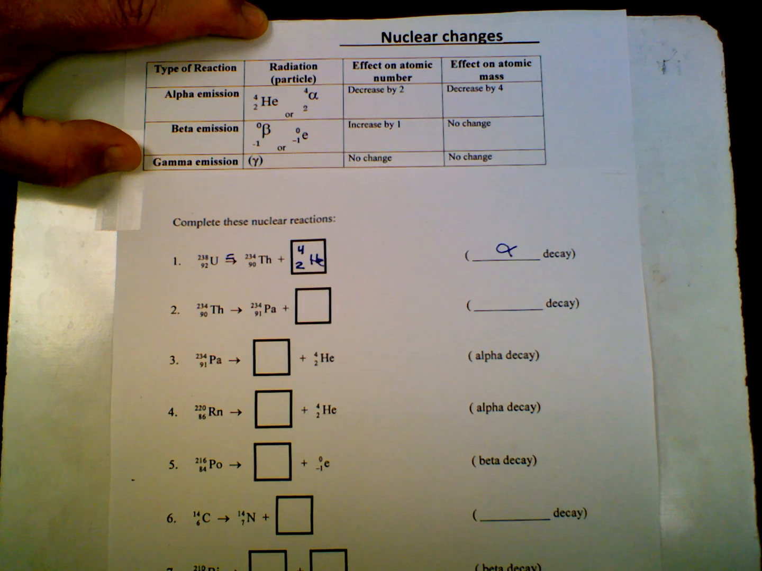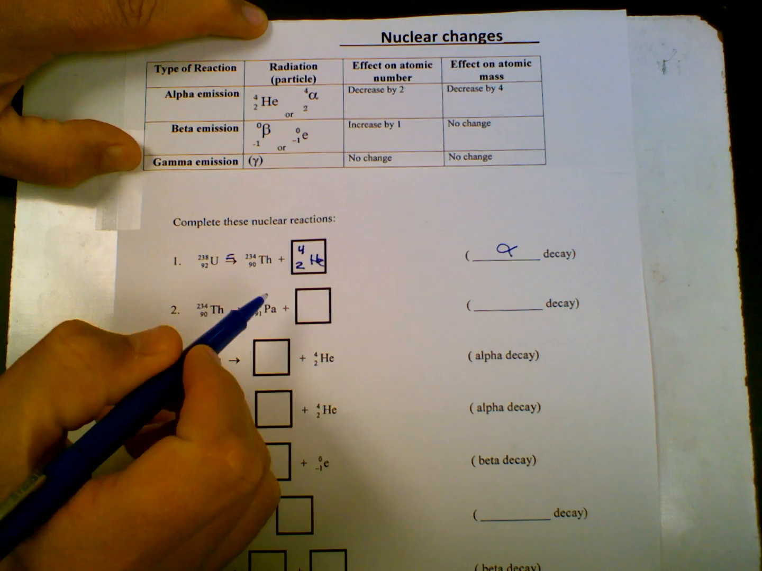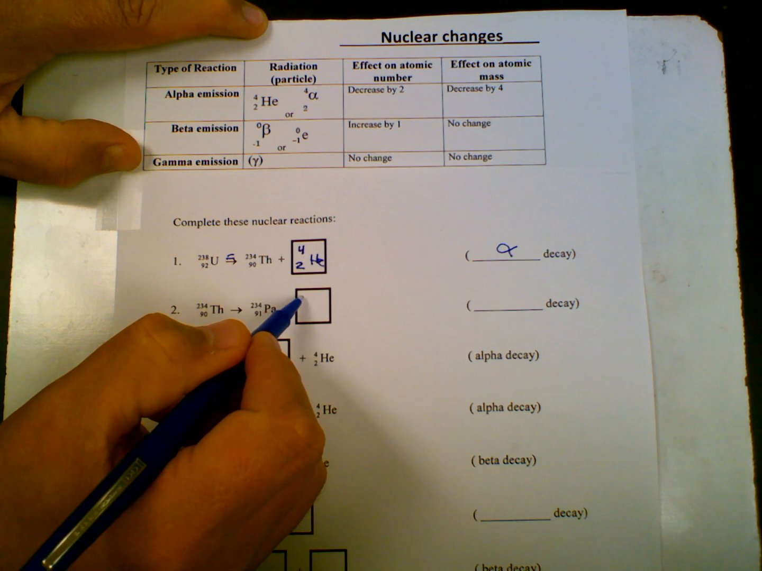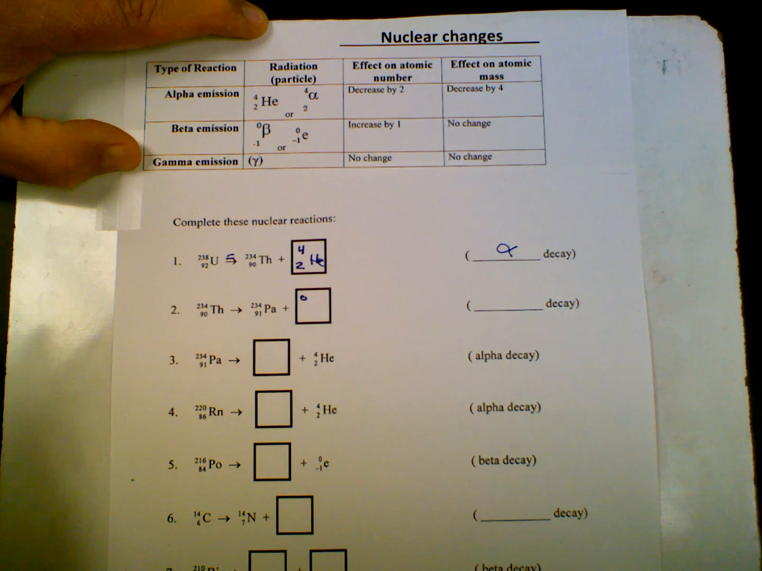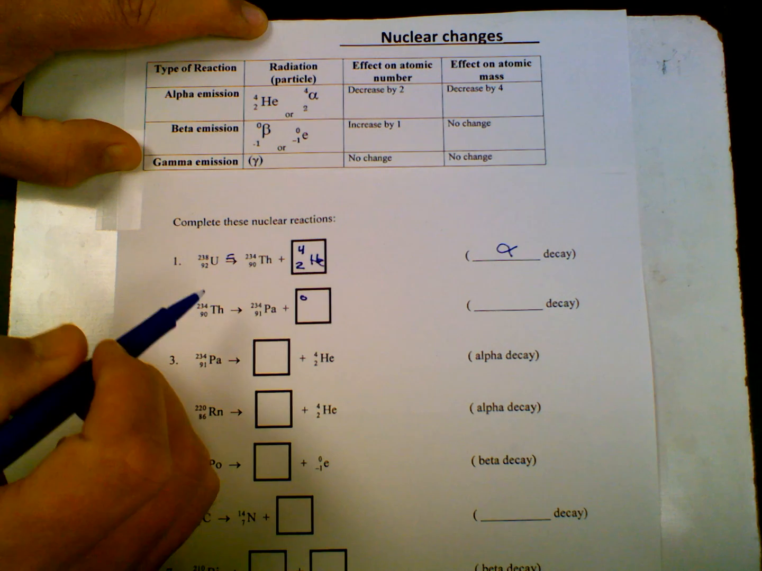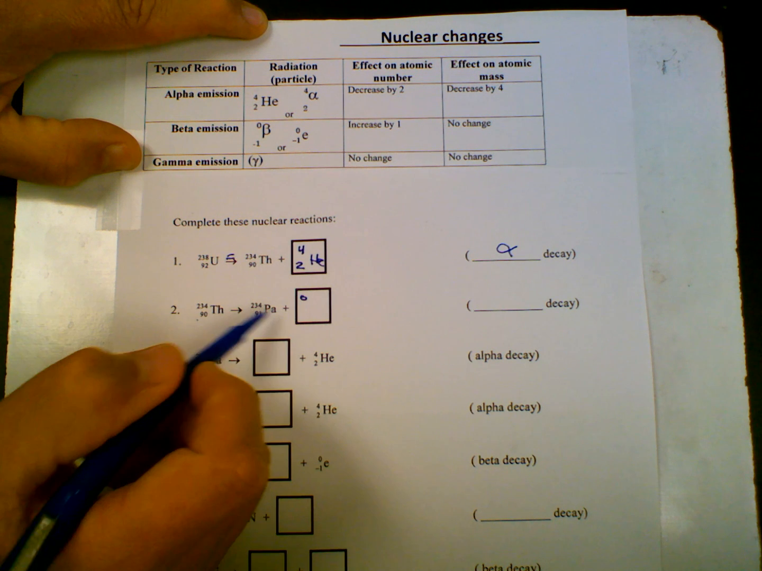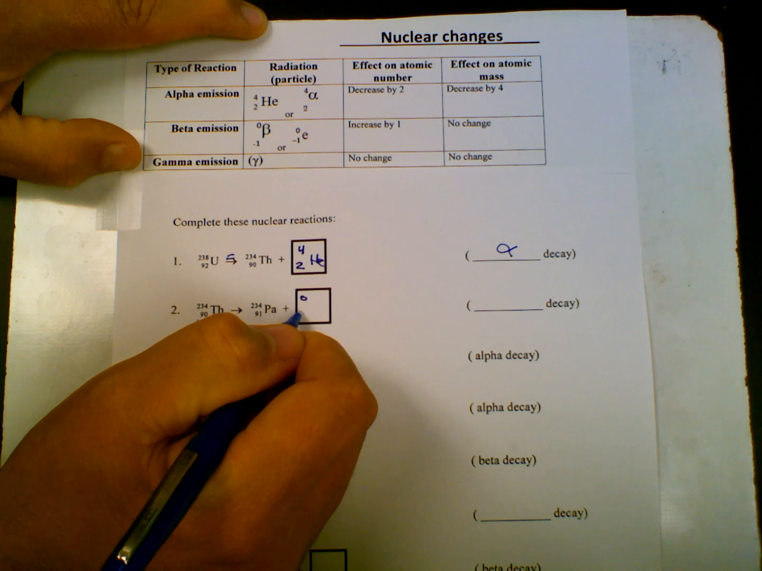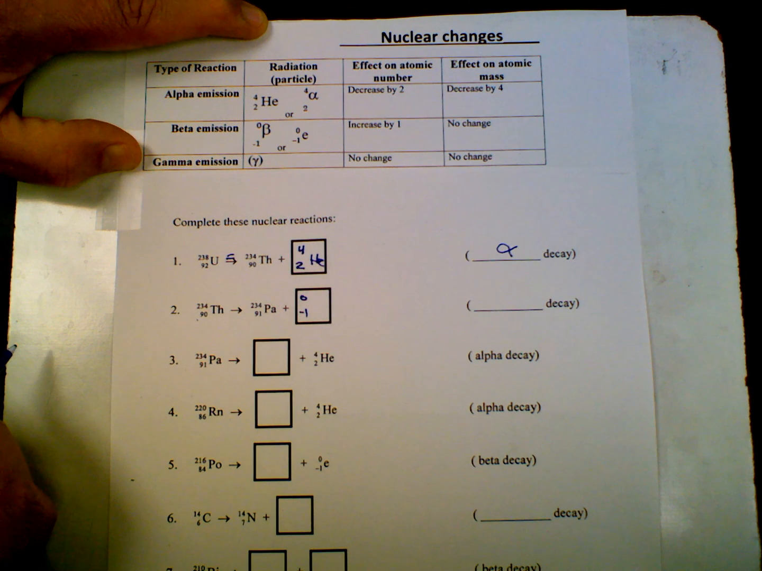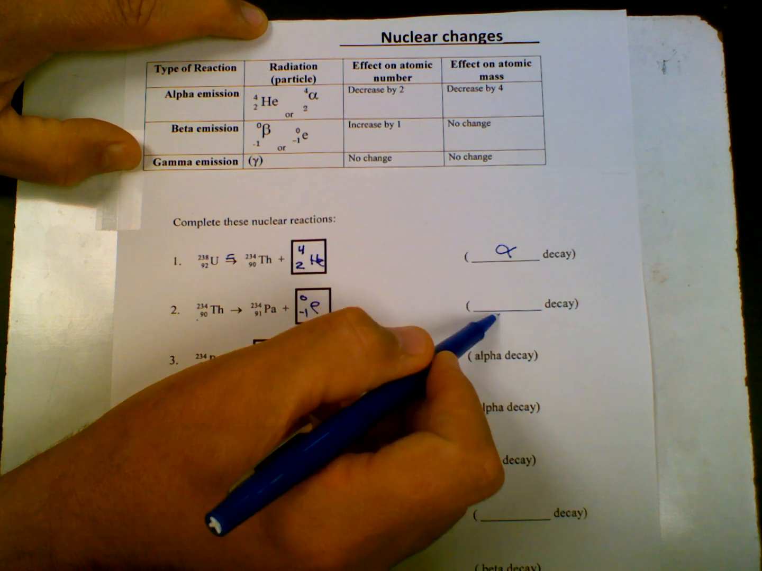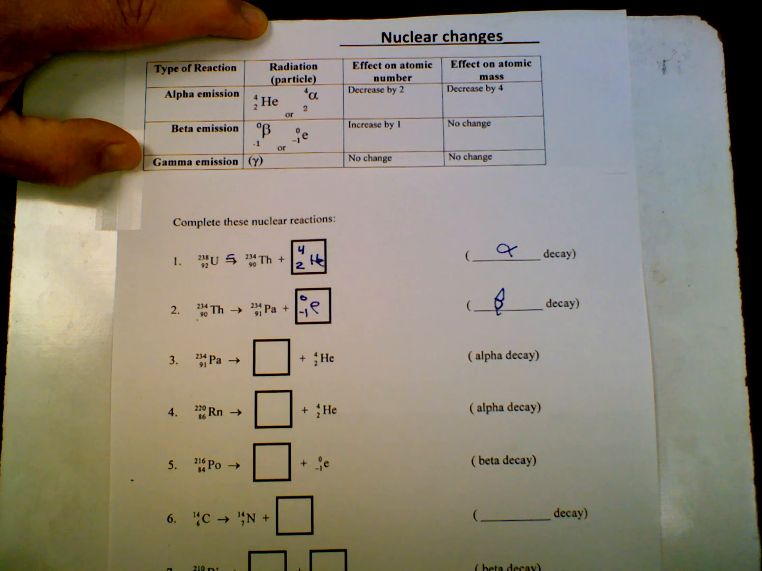Let's do another one. Right here, it's a 234, and right here, it's a 234. So the number on the top has to equal 234 on this side, so I'm going to add 0 to the top. On this side, it's a 90, and on this side, it's 91. So 91 plus what equals 90? Well, 91 plus minus 1 will equal 90. So what does that mean? If I look up top, that is an electron that's going out. That's our beta decay. So hopefully you can see that.